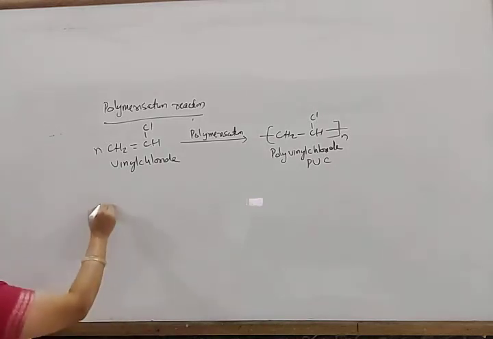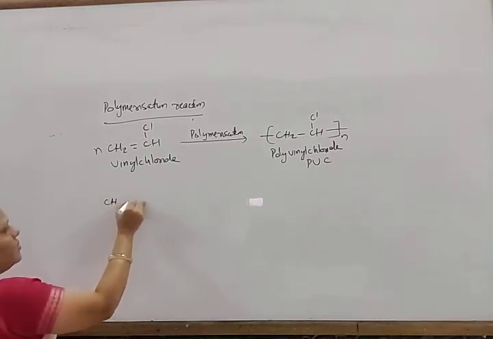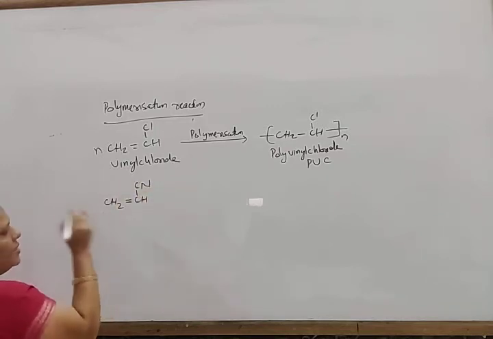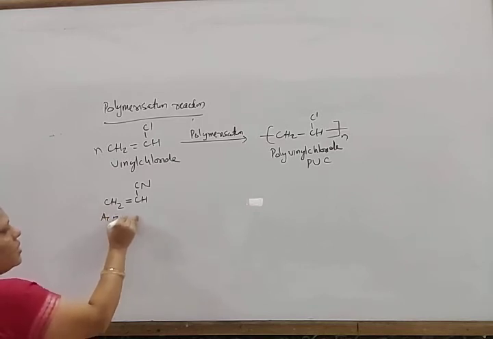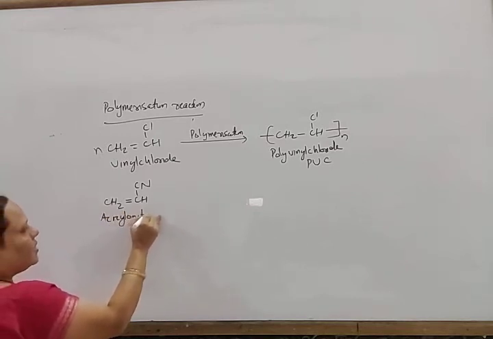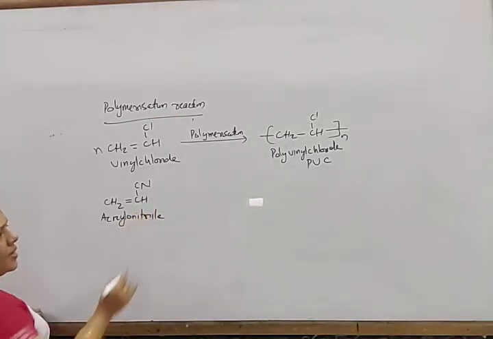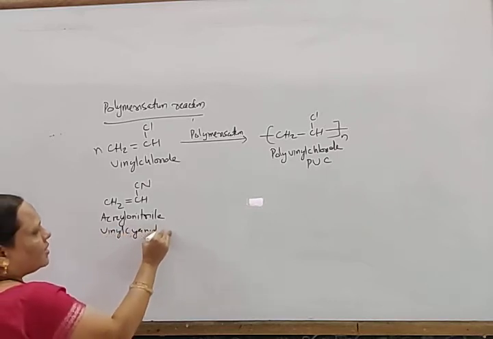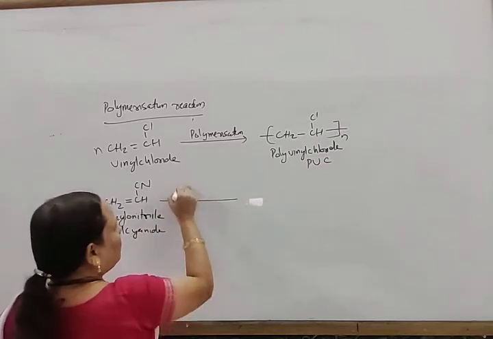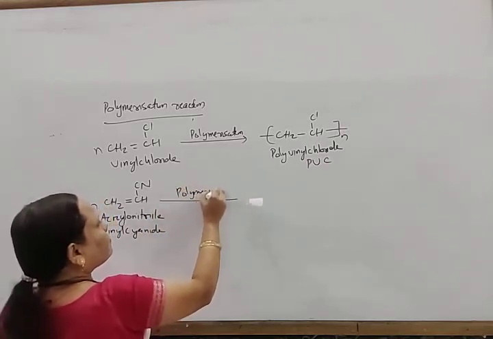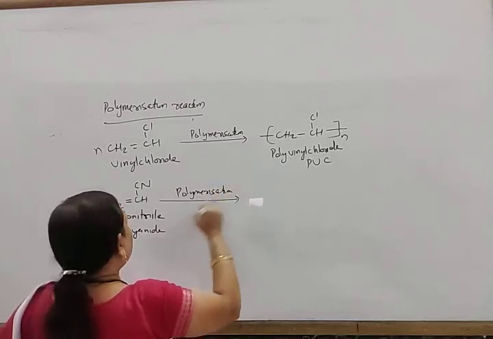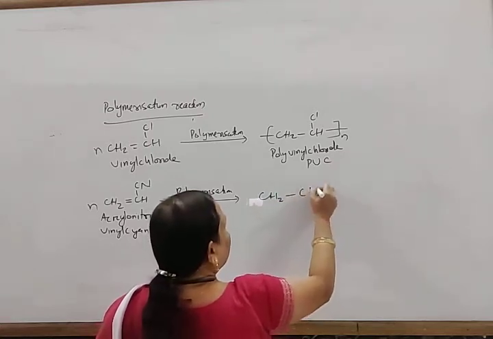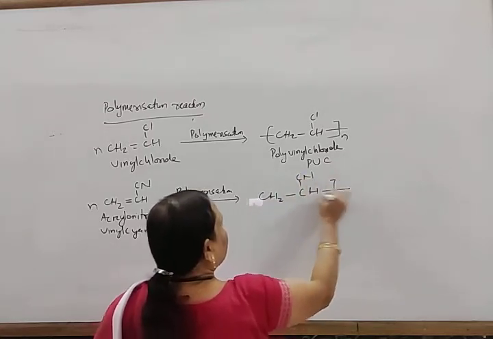Similarly, CH2=CHCN is vinyl cyanide, also known as acrylonitrile. When n moles of this undergo polymerization, it forms polyacrylonitrile, with CN in the repeating unit.